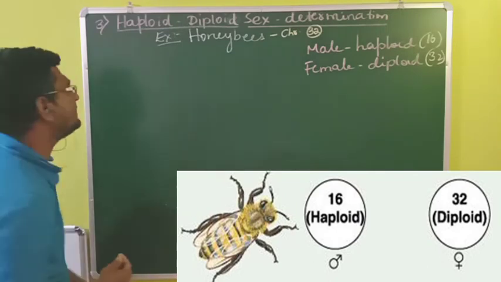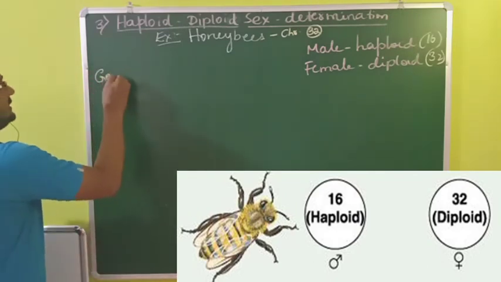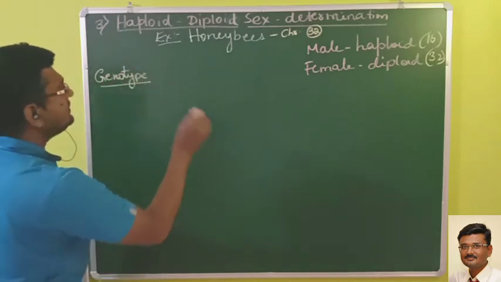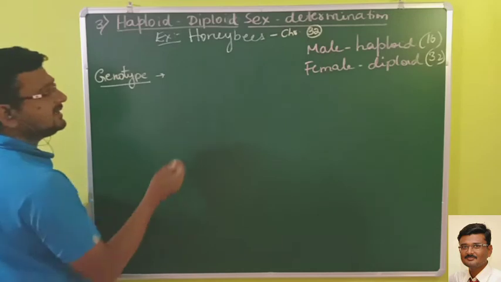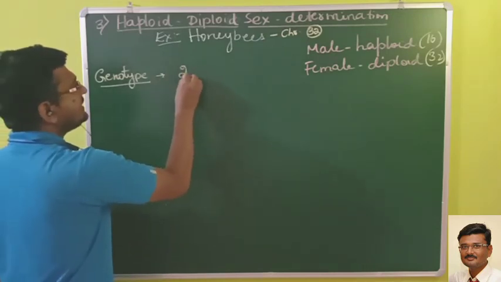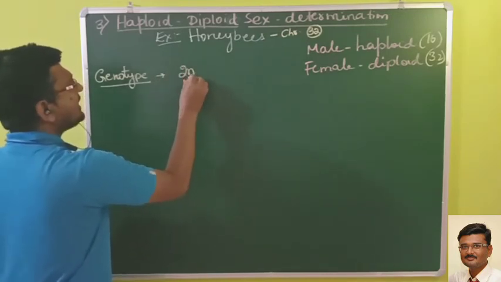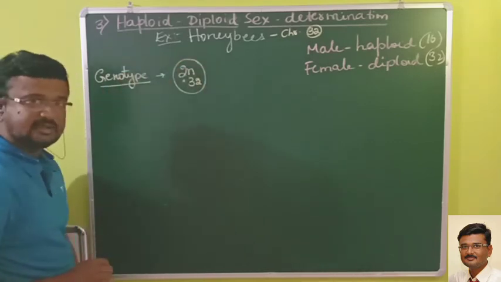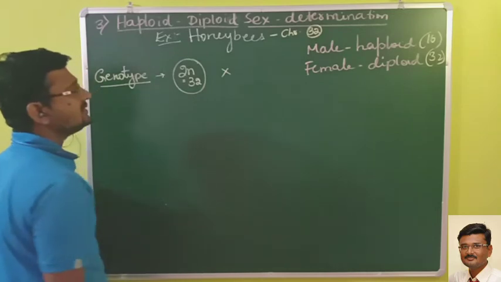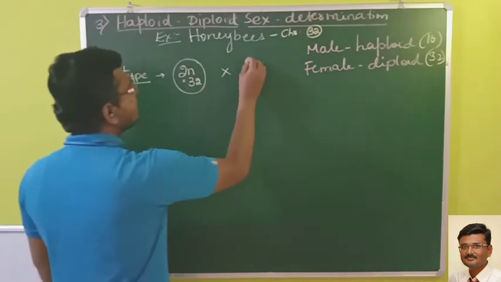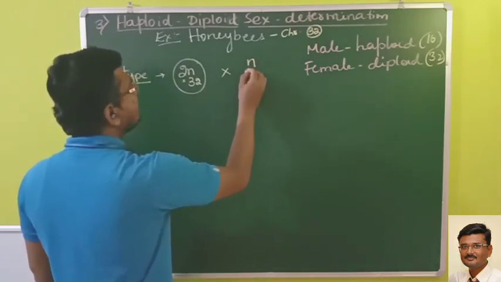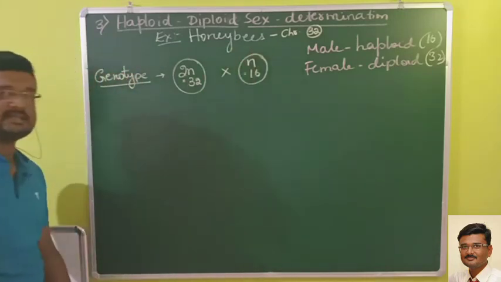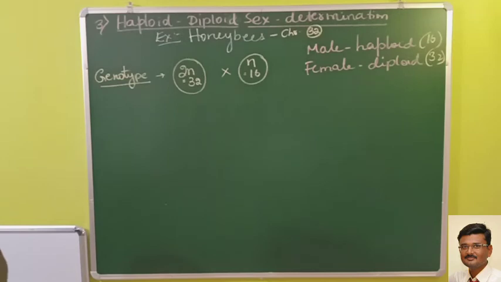Now let us work out the genotype. First let me write the females. Females are diploid and they have the chromosome number 32. When they mate with the males, the males are haploid and they have the chromosome number, how much? It is 16. Half the chromosomes only they will have.